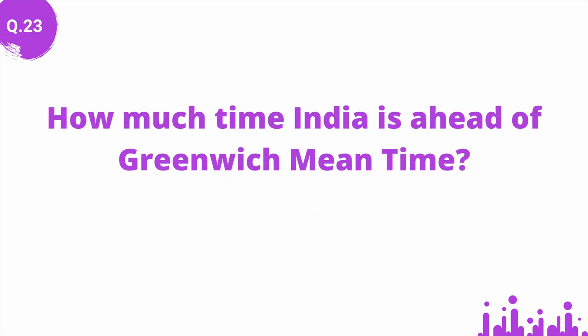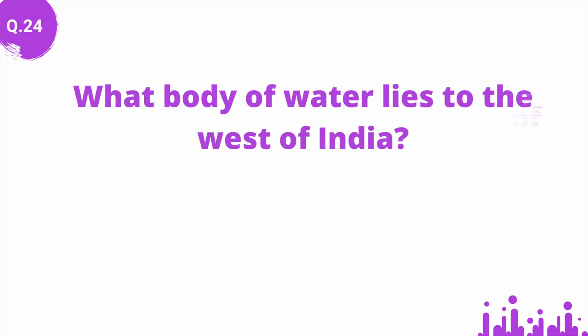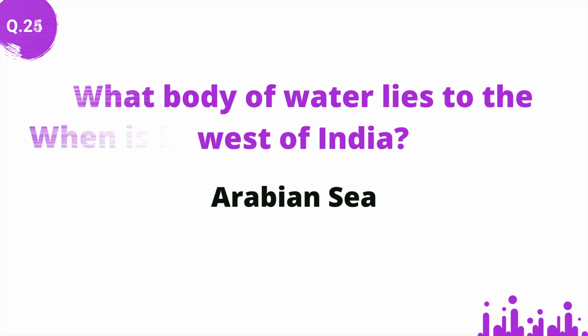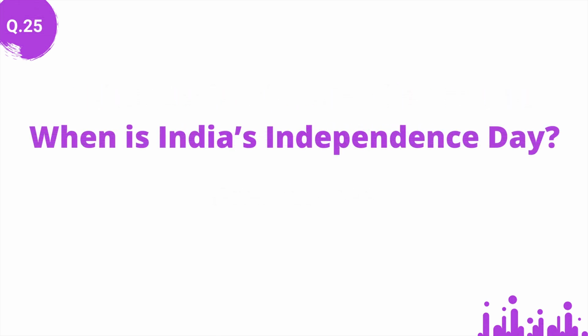How much time is India ahead of Greenwich Mean Time? Answer: 5.30 hours. What body of water lies to the west of India? Answer: Arabian Sea. When is India's Independence Day? Answer: August 15th.